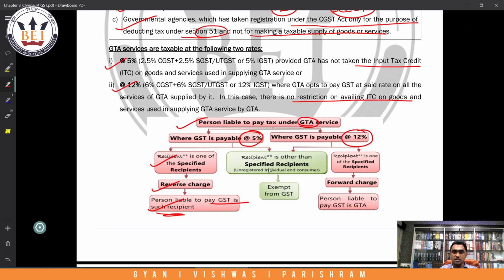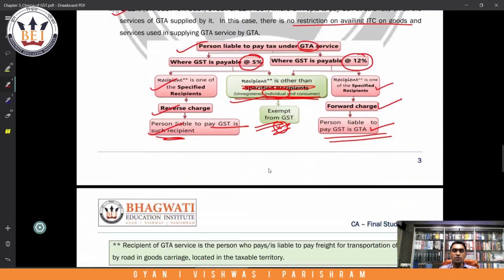For now keep the exemption part separate, we will come to it. Then at 12%, if the recipient is one of the specified recipients, forward charge applies, and the person liable to pay GST is the goods transport agency. If the recipient is other than a specified recipient, that is, an unregistered individual end consumer, because all registered persons get covered there, then GST will be exempt. I hope it's clear.